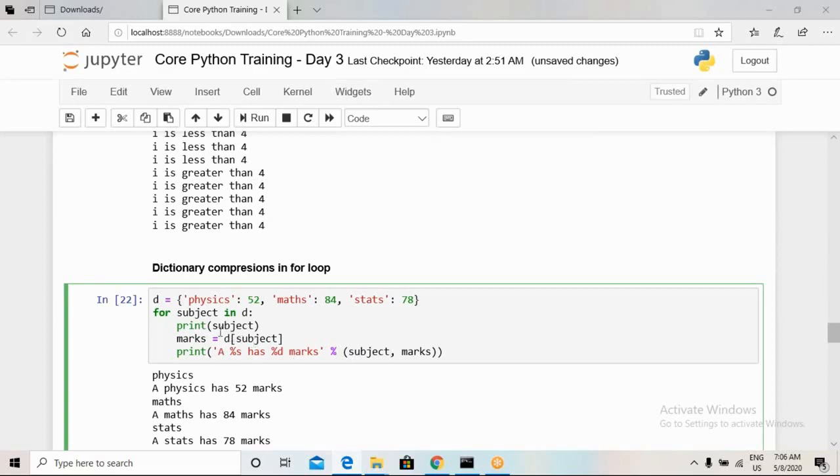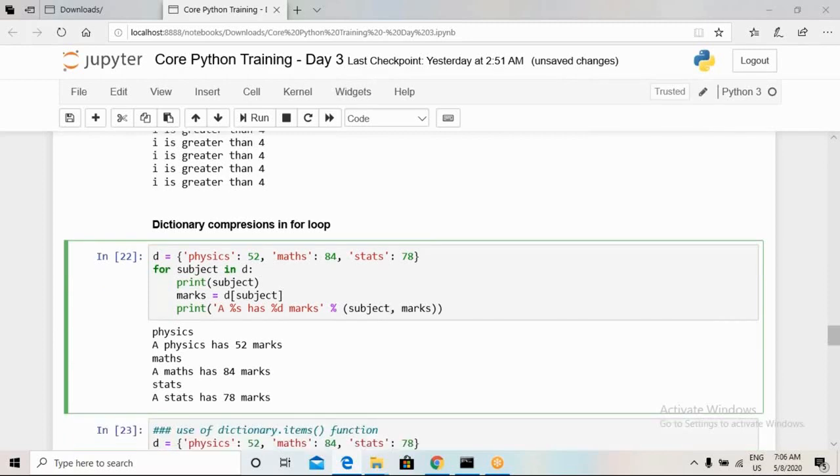So the value taken by the variable subject will be the key values in this dictionary D. The first key value in dictionary D will be physics, the second will be maths, and the third will be stats. So the values of the variable subject will be the key values. Now I wanted to extract something from a dictionary. For that, I have to make sure that I know the keys of that particular dictionary.